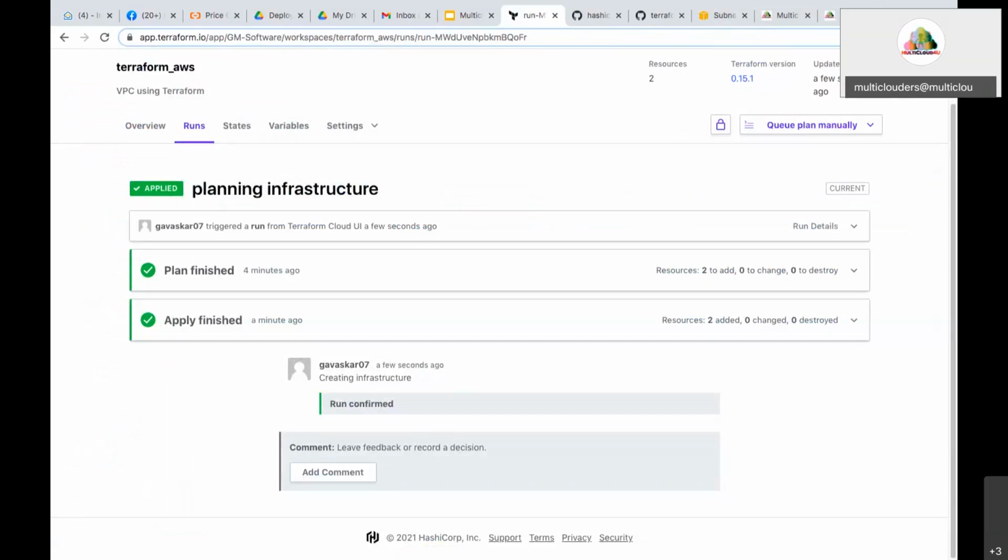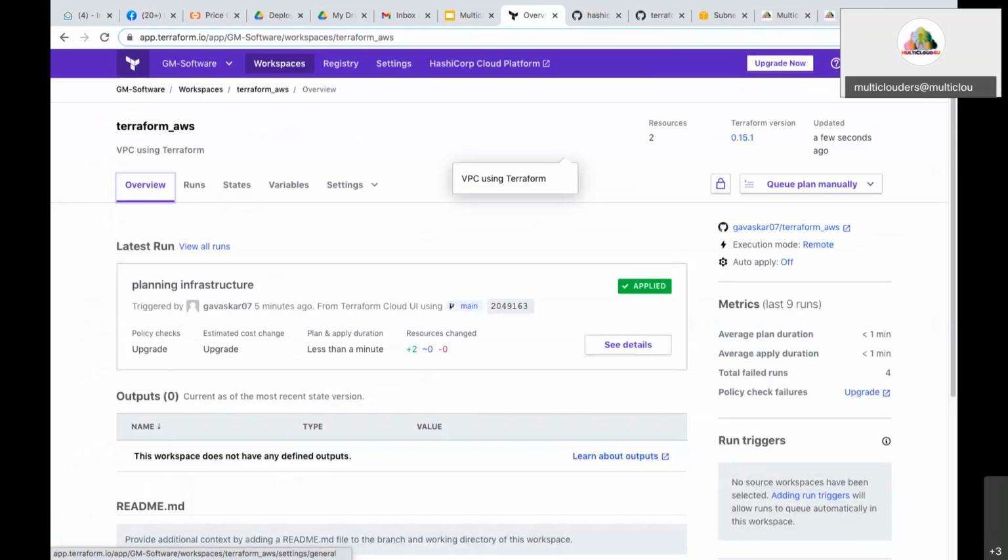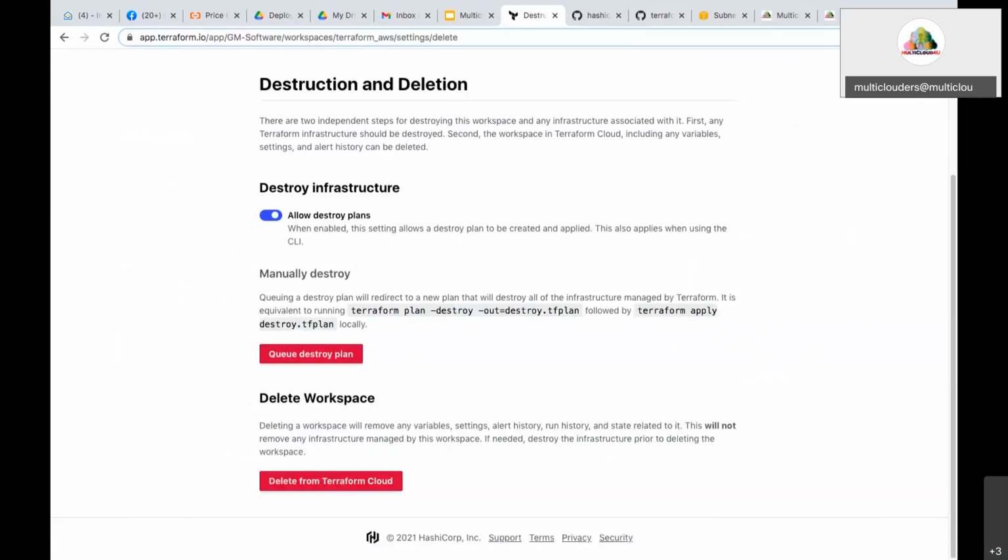For that, you come to the Terraform cloud workspace and go to settings. You can see an option called destruction and deletion. If you want to delete the whole workspace from Terraform cloud, you can do that here. But I am not going to delete the workspace. I am going to delete the resources which I have created in AWS. For that, you click queue destroy plan.